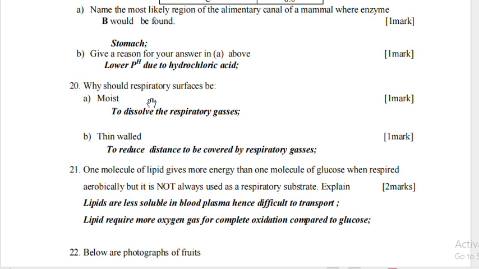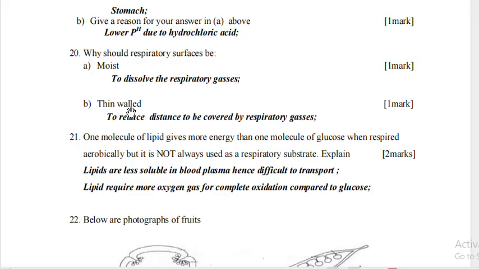Question 20. Why should respiratory surfaces be moist? It is to dissolve respiratory gases. Thin wall, to reduce distance to be covered by respiratory gases. Maybe vascularized, having a dense network of blood capillaries, for faster transportation of respiratory gases. Maybe long, to increase surface area for exchange of respiratory gases. Can be numerous, to increase surface area for gas exchange.